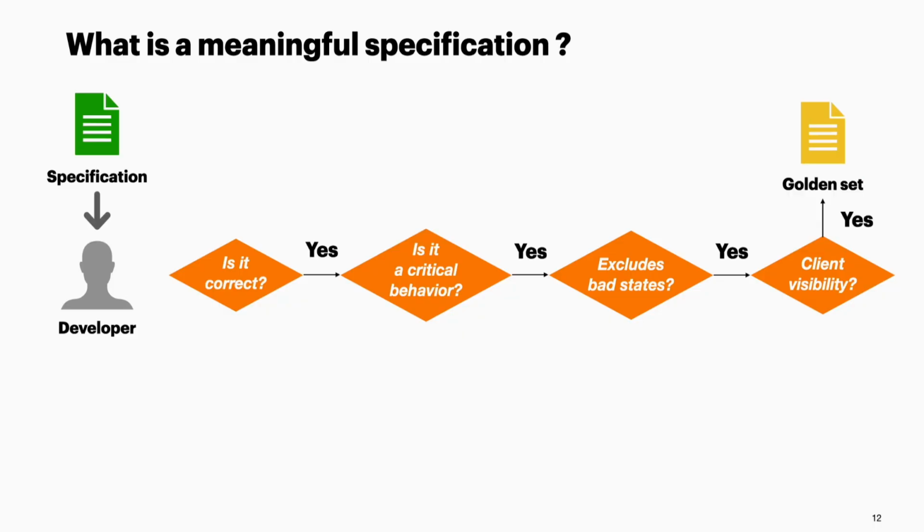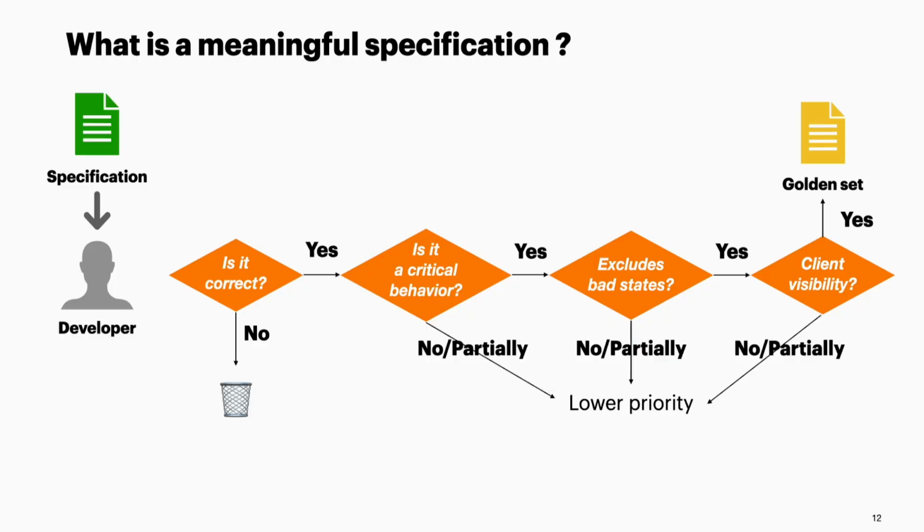we'll put these specifications into a golden set. And if it's not even a correct specification, we will just immediately throw it away. And if the answer is no or partially yes for the rest of the questions, we consider it as a property of minor significance.